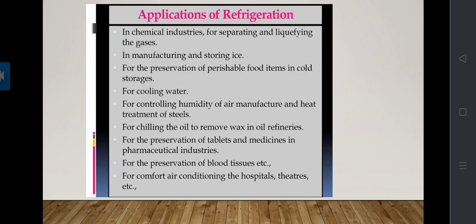All three types of applications are combined here in this slide.